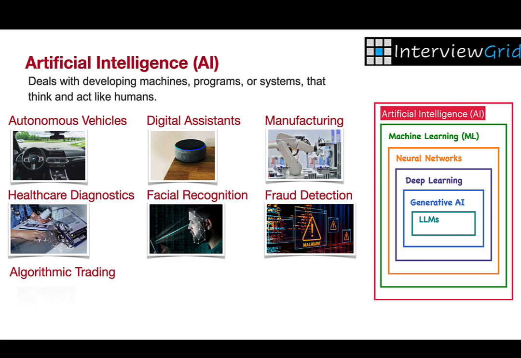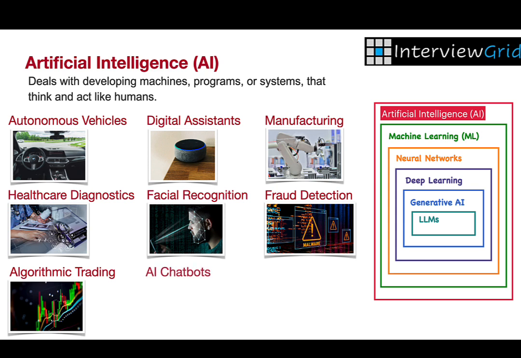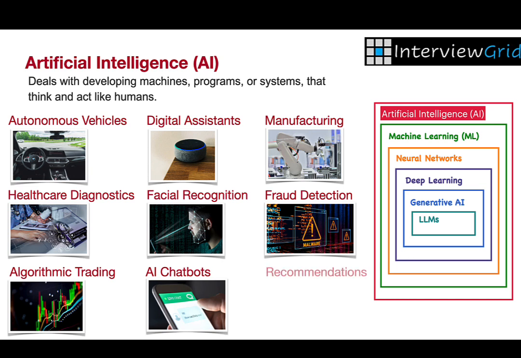Algorithmic trading in finance. In finance, AI executes trades at high speed by analyzing market data and predicting price movements in milliseconds. Customer service chatbots. AI-powered chatbots provide instant 24/7 customer support, handling everything from order tracking to answering FAQs. Recommendation systems. Platforms like Netflix and Amazon use AI to suggest shows or products based on your past behavior, increasing engagement and satisfaction.